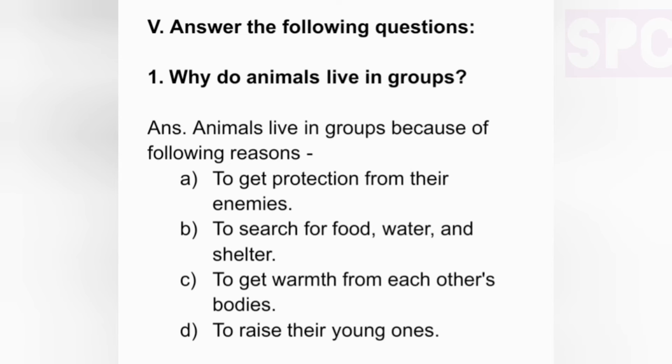Question number 5. Answer the following questions. First question. Why do animals live in groups? Answer. Animals live in groups because of following reasons. A. To get protection from their enemies. B. To search for food, water and shelter. C. To get warmth from each other's bodies. D. To raise their young ones.